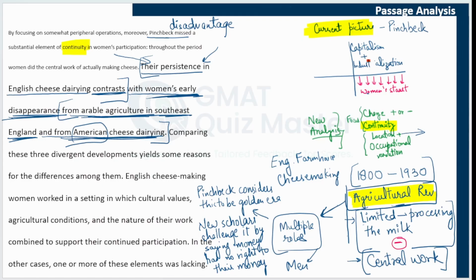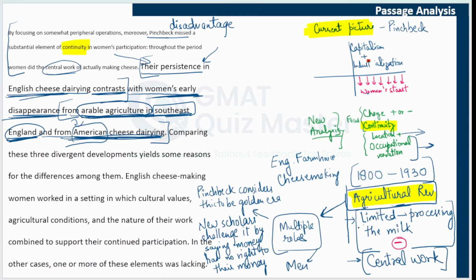If we compare it to other women in other areas, you can see the location. A different location has been mentioned here, which is the American location, and there is occupational variation. We are also talking about arable agriculture, which is a different occupation, in southeast England. English and England are the same place. So women who were employed in arable agriculture in southeast England and women who were employed in American cheese dairying discontinued their participation. On the other hand, women in English cheese dairying continued their participation and did the central work of actually making cheese. So you can see how this perspective is being changed.